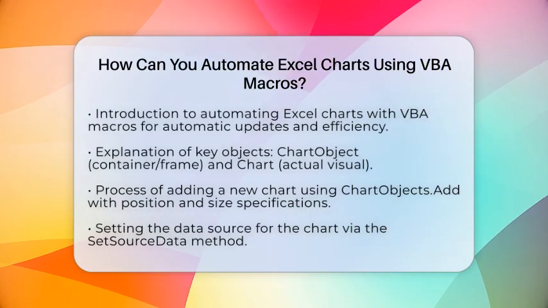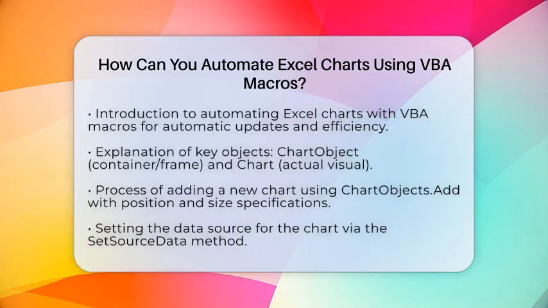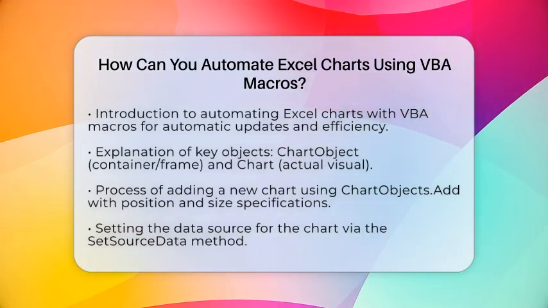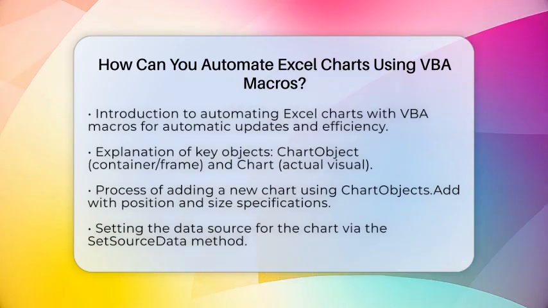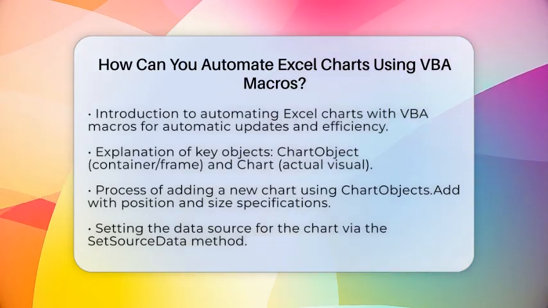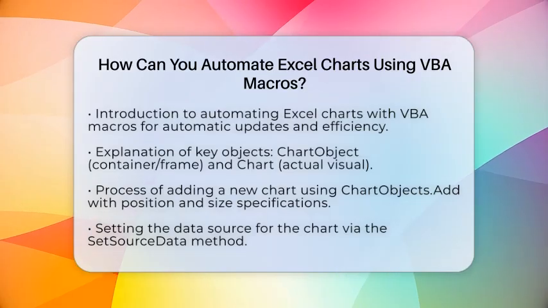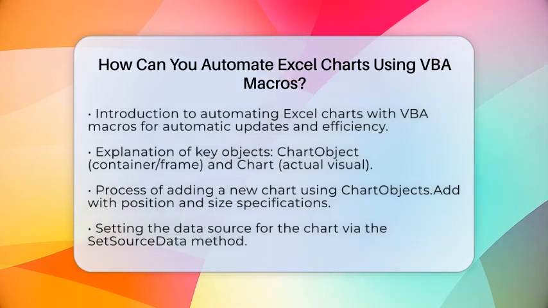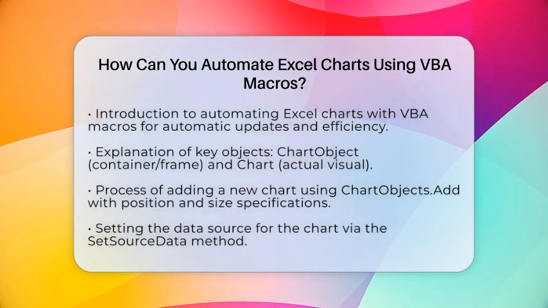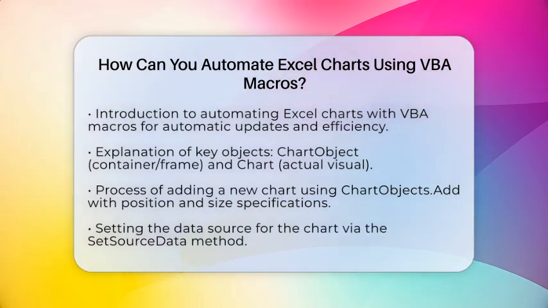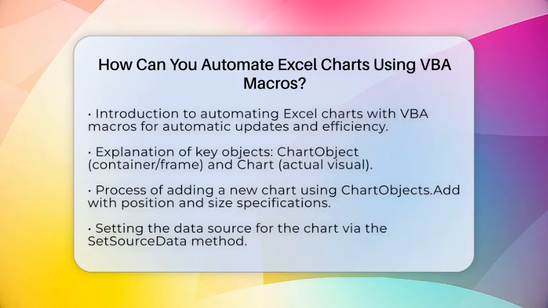To start, you need to understand the main objects involved. The first is the chart object, which is a container for your chart on a worksheet. You can add a new chart object by specifying where it should appear and how big it should be. Inside this chart object is the chart itself, where you set the type, data source, titles, and other features. Think of the chart object as the frame and the chart as the picture inside.